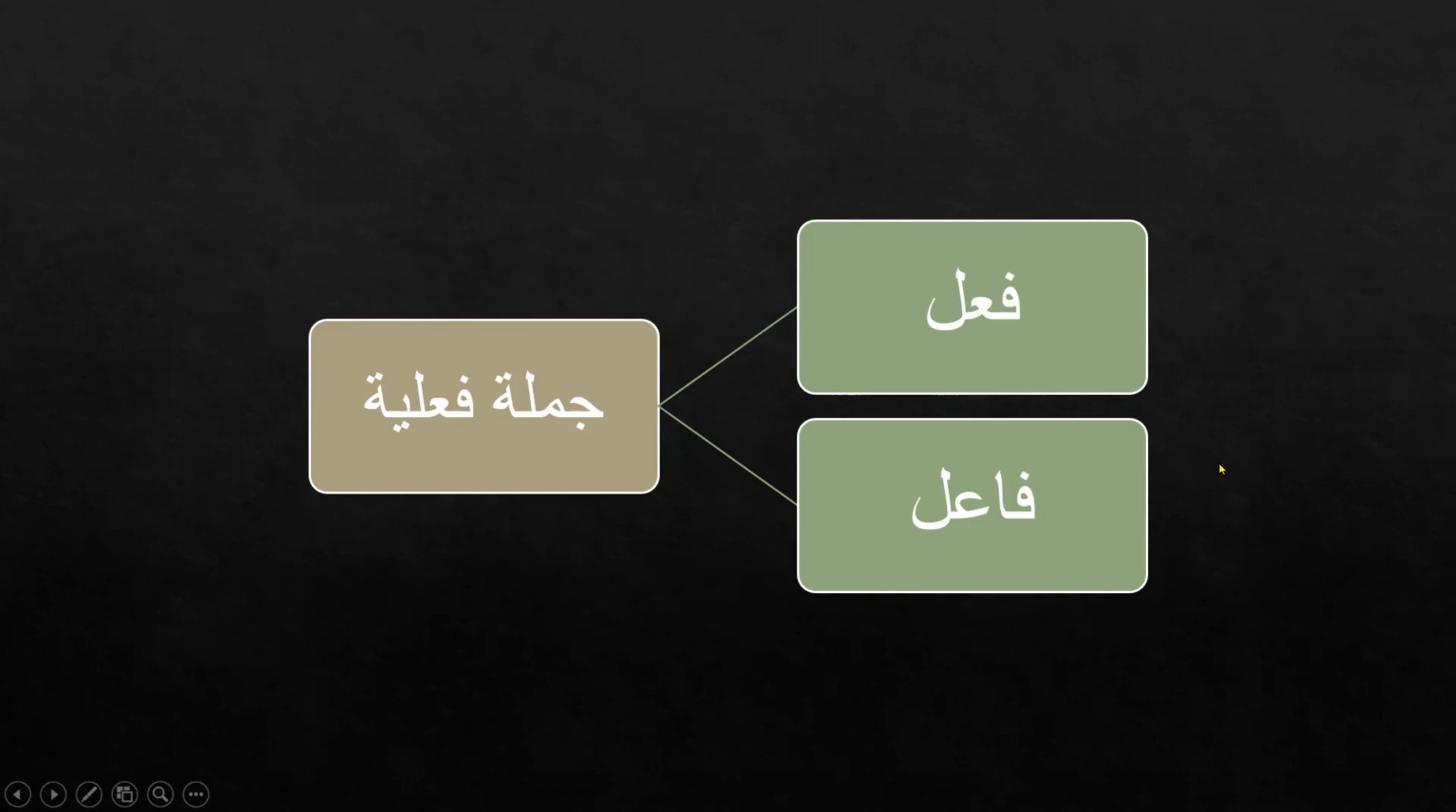Like in Mubtada and Khabar, the Mubtada was our subject in Jumla Ismiya. So in Jumla Fa'liya, our subject is not our fi'l. The action is not our subject. In Jumla Fa'liya, our subject is the fa'il. So in Jumla Fa'liya, the two main parts are fi'l and fa'il.